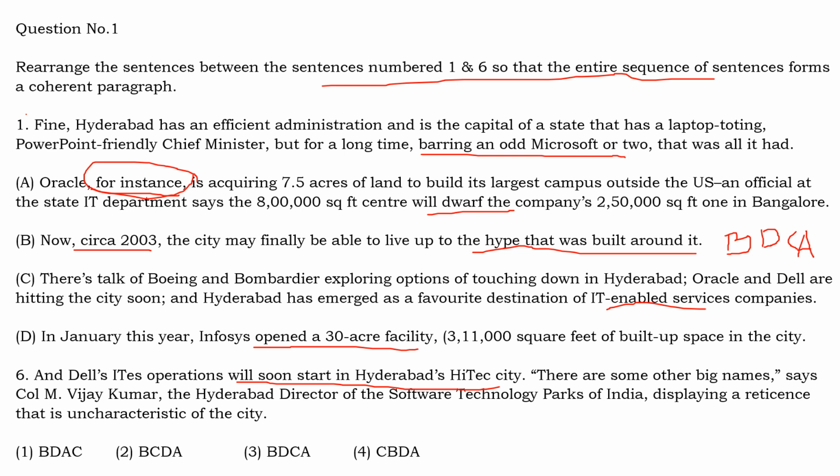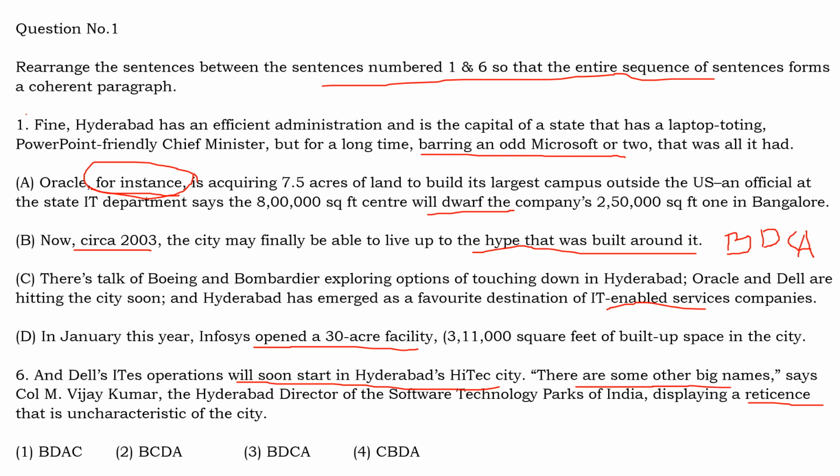says the director of the software technology parks of India, displaying a reticence that is uncharacteristic of the city. What is this displaying a reticence? Reticence means a hesitation or an unwillingness to talk openly. So displaying a reticence that is uncharacteristic of the city means normally the people of Hyderabad are very much open in talking. They talk very frankly and openly. But Vijay Kumar, the director of the technology parks, is not willing to disclose all the things that are going to happen. So that is why there are some other big names.